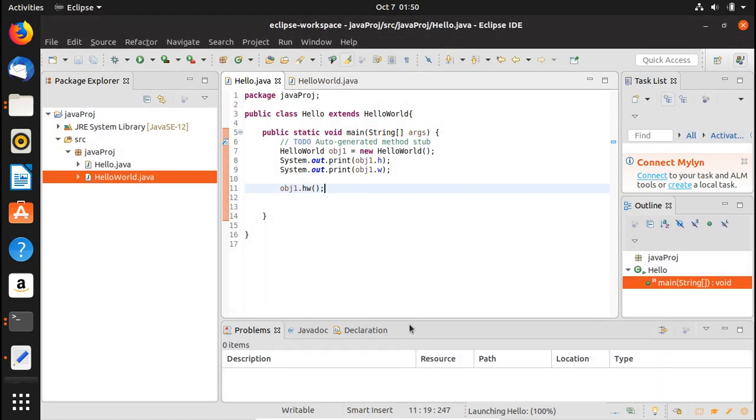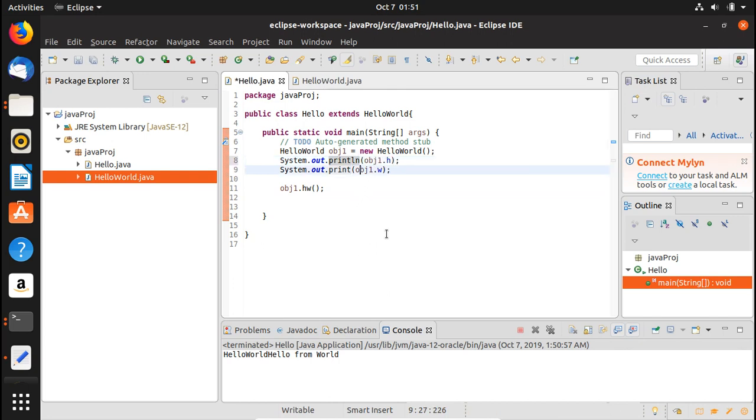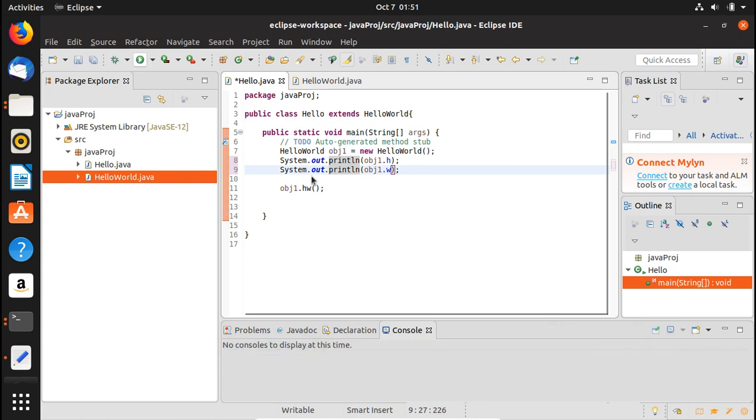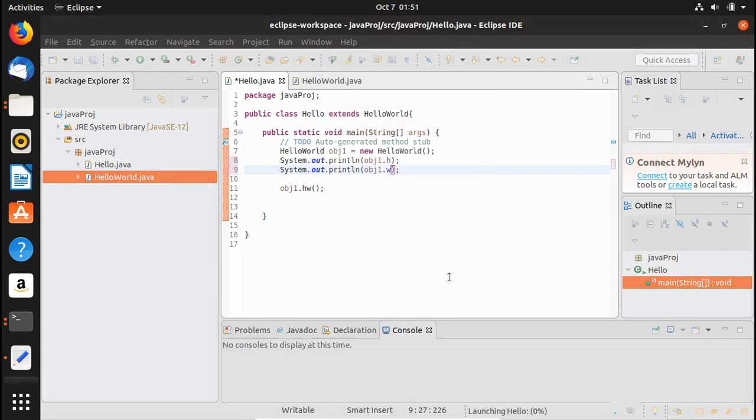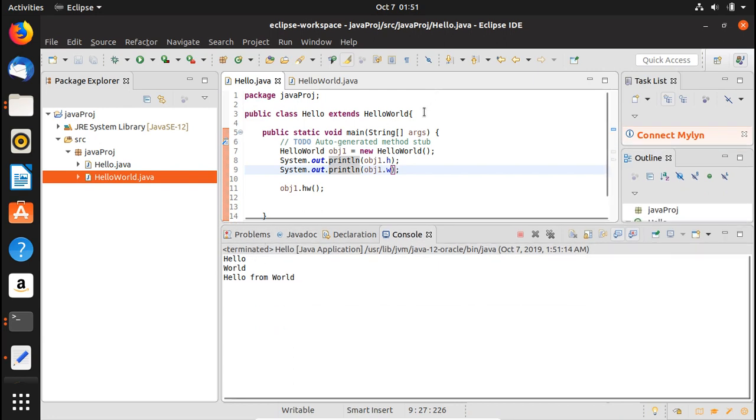So when we run it, you can see that let me just write here println so that the answer is in the next line. Okay, and it is clear, more clear. So we run it again, and here you can see that the result is hello, right? It is this obj1.h. Then we have world, which is this one, obj1.w, and hello from world. This is this one, this function that we have called.